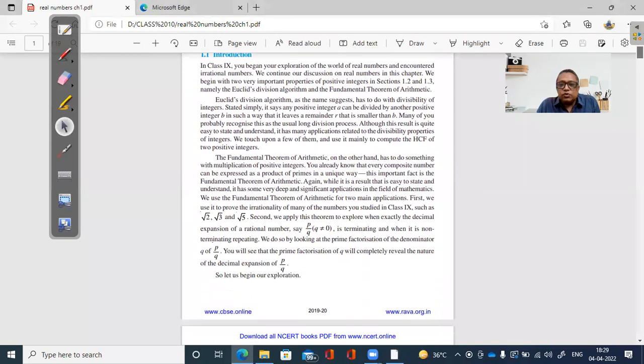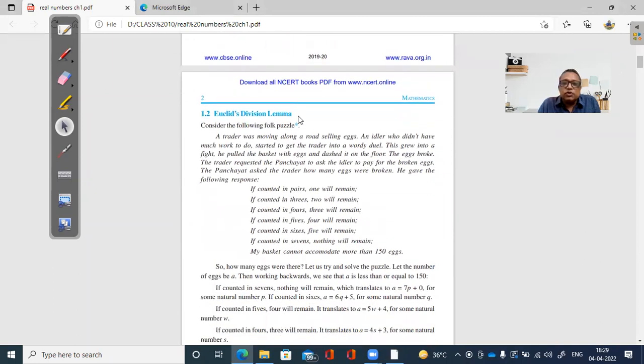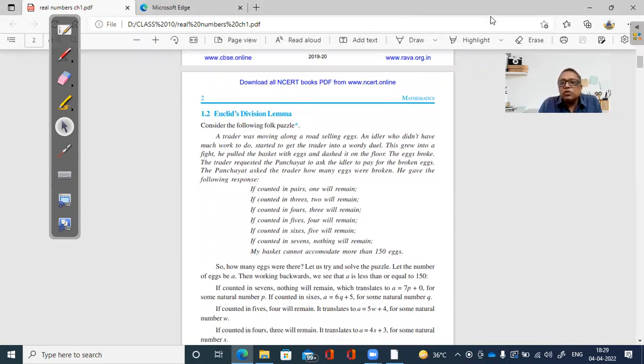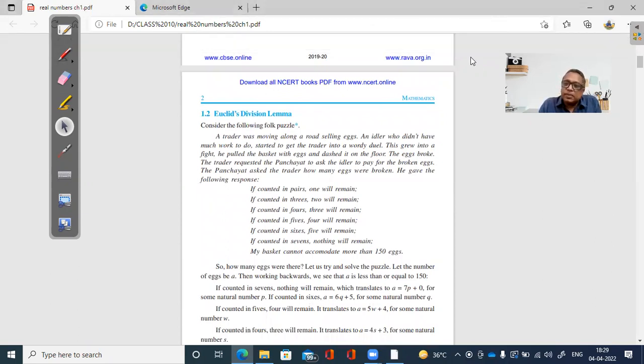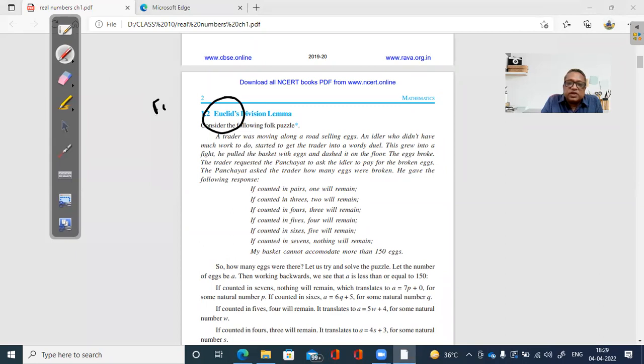Going further, the first part of the chapter is something called Euclid's division lemma. Now, does anybody know anything about Euclid? Euclid was a Greek mathematician and he is called the father of geometry. Last year there was a chapter, Euclid's geometry, but it got deleted because of the COVID condition. A lot of the course was cut. So Euclid was called the father of geometry.